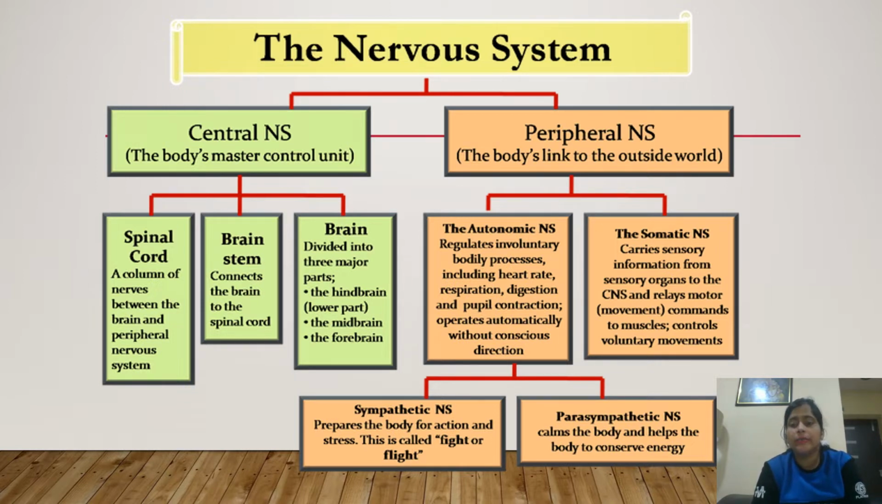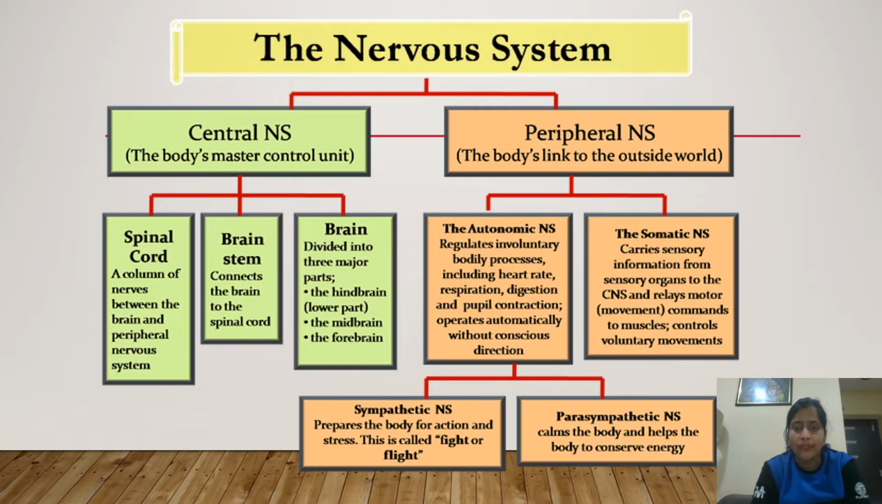Now, the peripheral nervous system is divided into the autonomic nervous system and the somatic nervous system. As you can see, the peripheral nervous system is basically the body's link to the outside world. So it includes all types of actions and movements. The central nervous system includes the stimulus, and the peripheral nervous system includes the response. Okay.